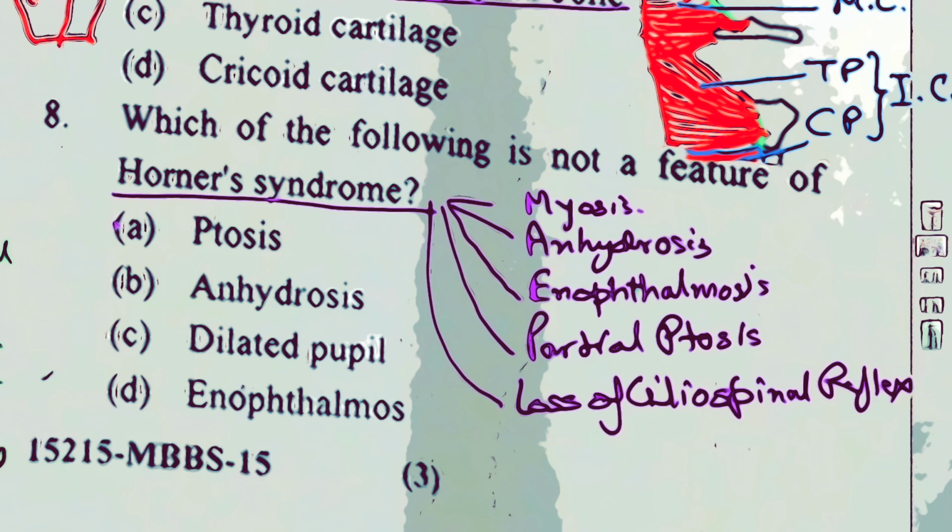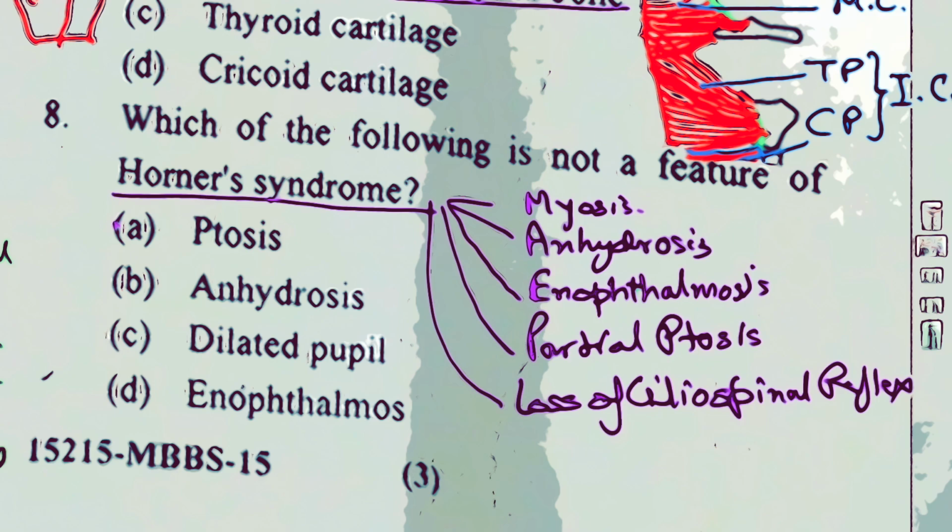Partial ptosis, because of the muscle LPS, levator palpebrae superioris, which is innervated by the oculomotor nerve, the skeletal muscle portion, but it also has a smooth muscle component which is innervated by the sympathetic fibers, that's called Müller's muscle. So paralysis of Müller's muscle will lead to partial ptosis. And of course there will be loss of ciliospinal reflex, which is when you pinch the back of the neck, there is tight closure of the eyelids, and that is mostly seen in the lower animals.